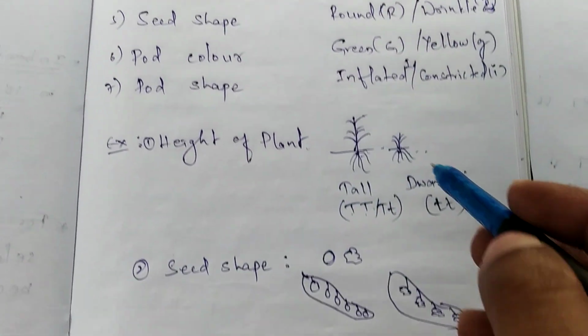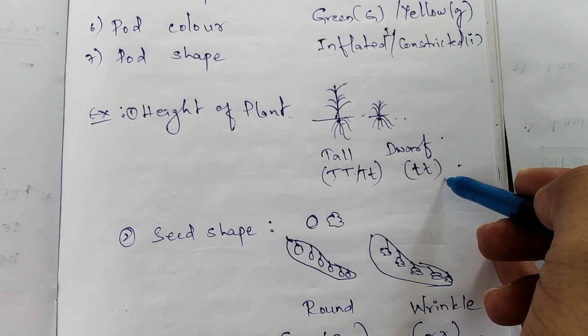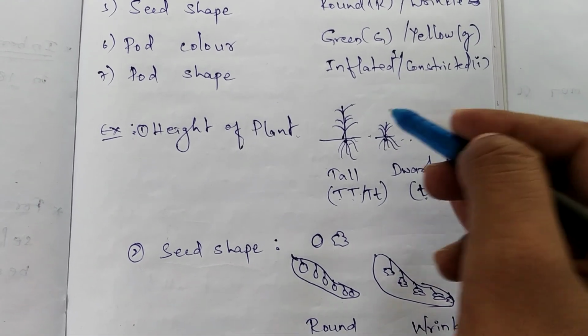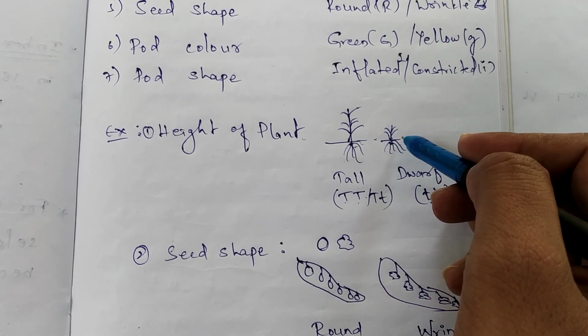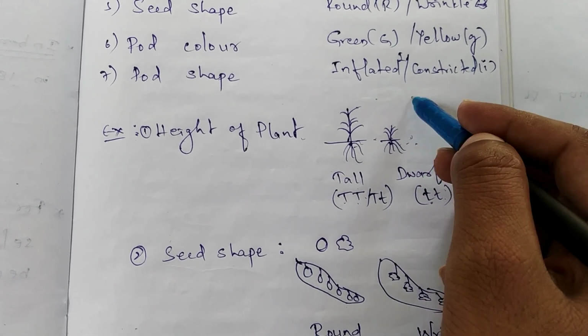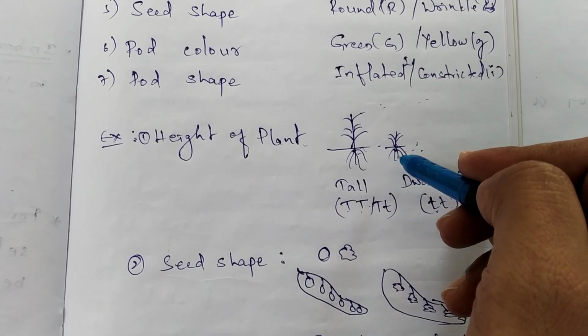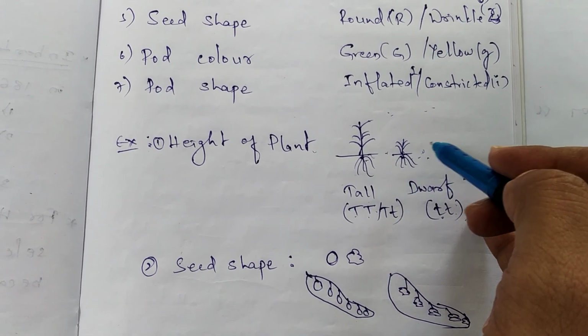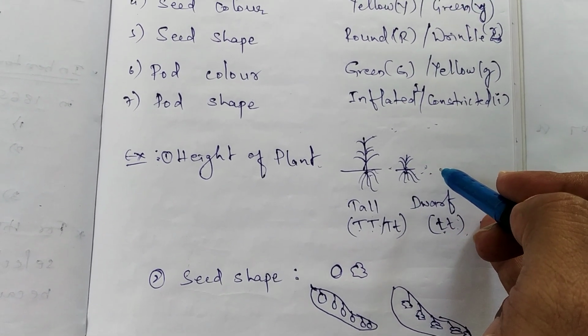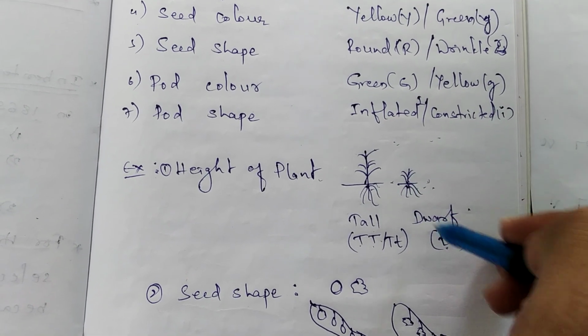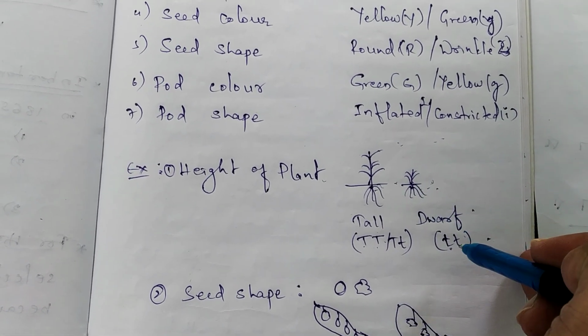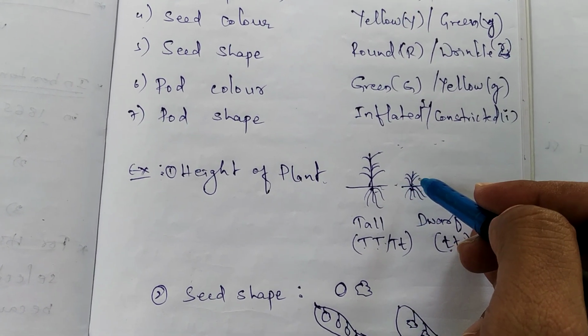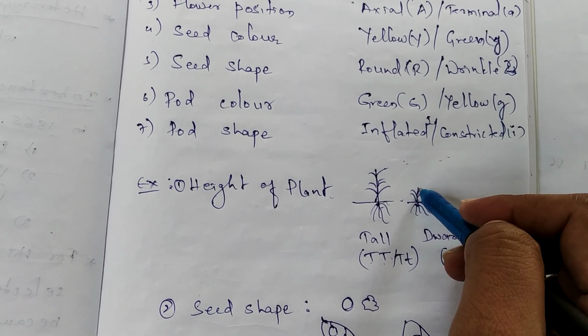To express this recessive feature, both genes from the two parents of this short plant must be recessive. If the plant inherits the 2 recessive genes, only then is the short feature going to be expressed. When both recessive genes are available, the recessive property is expressed.